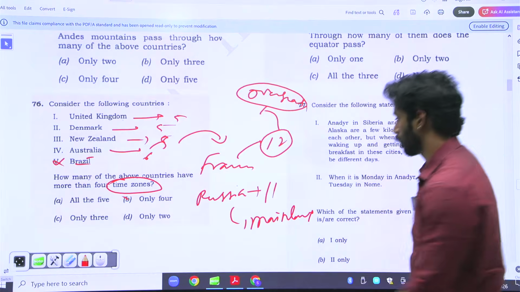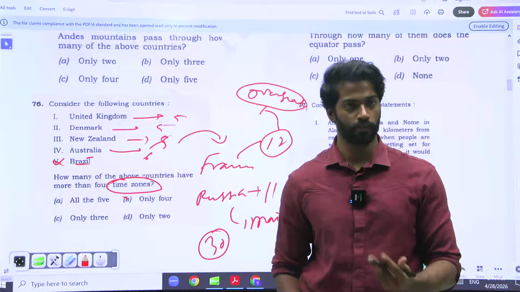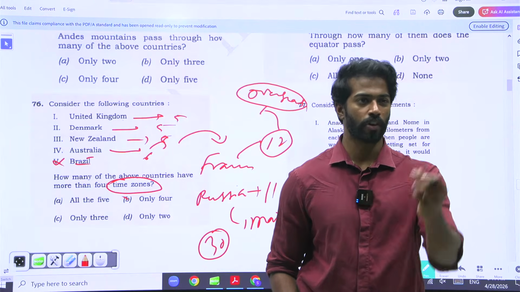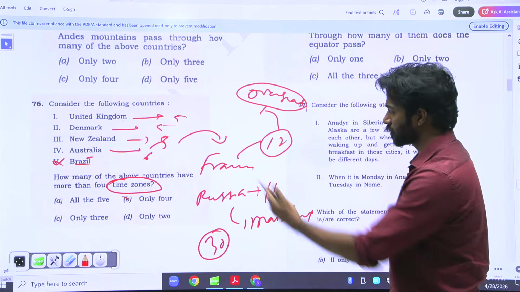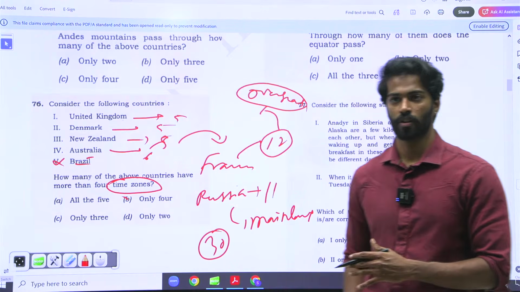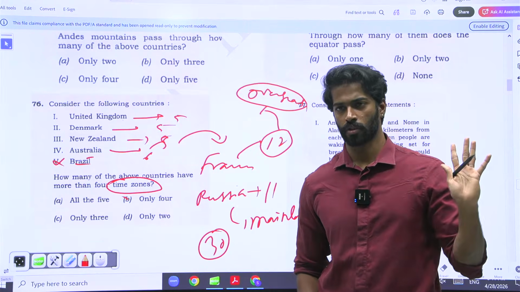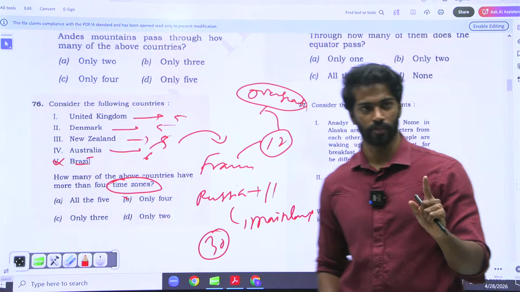They use half hour time zones, just like how India is using 5.5 hours. Just like that, they also use a half hour offset. Something based on that. So the answer is only 4. It is very factual. If you are very strong at world mapping, do it. If you're not strong, I would strongly suggest you leave these questions.